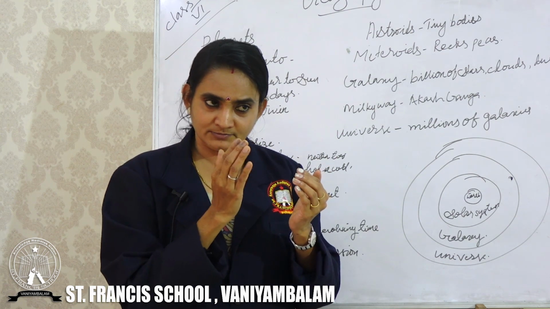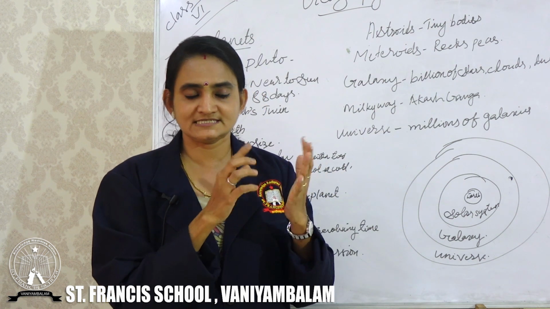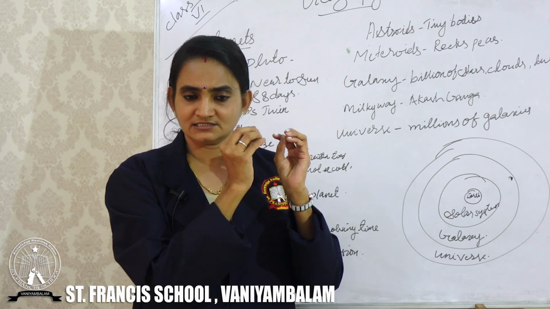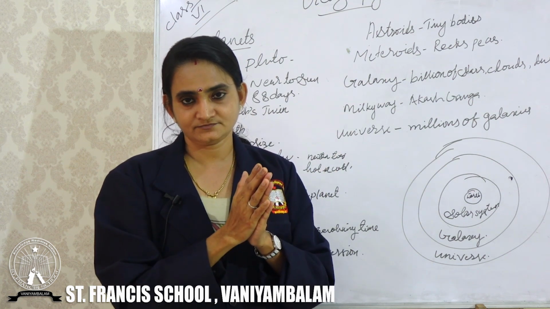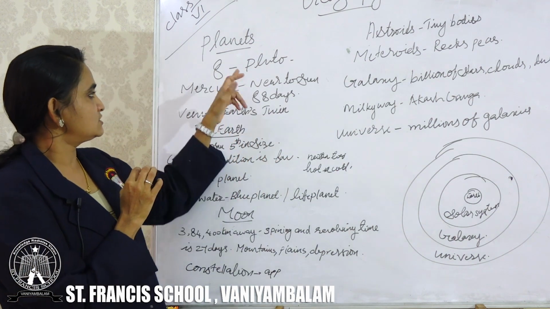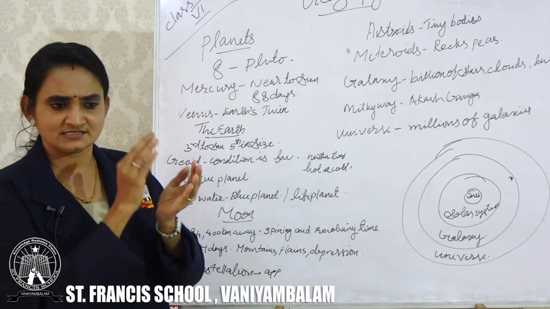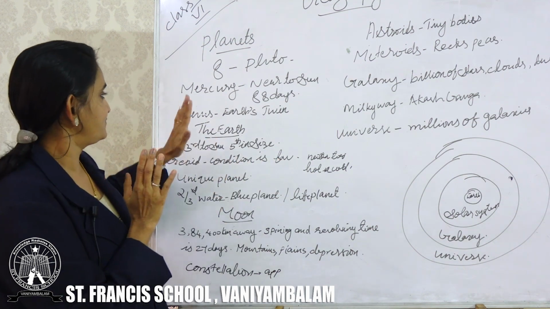Because planets have to meet some conditions. It has to meet some size. Some size is required to be a planet. Am I clear? So this Pluto is known as a dwarf planet. Dwarf means the small one. That's why it's out from our planets.